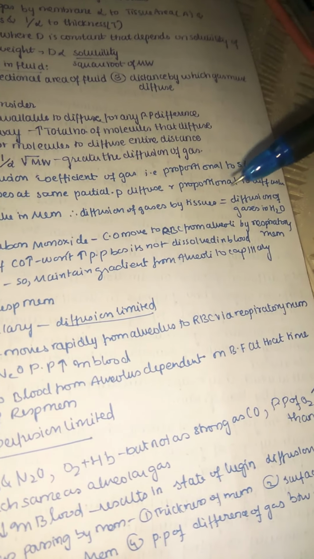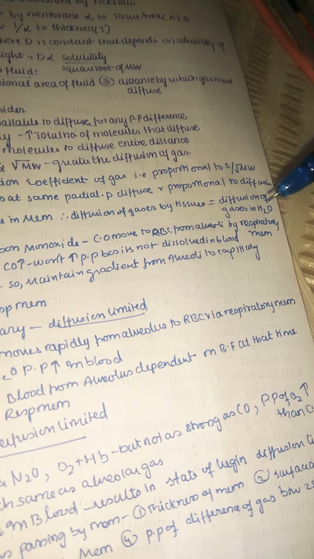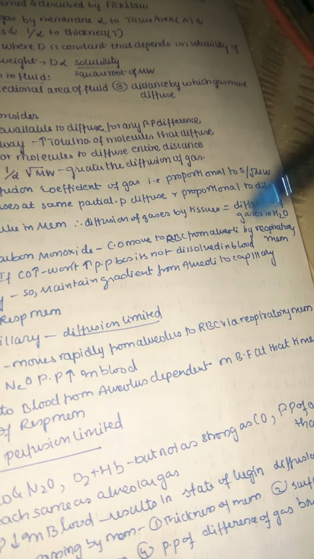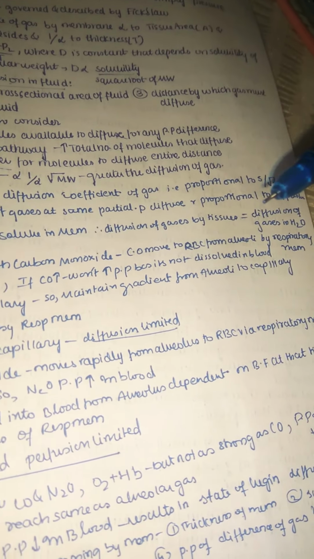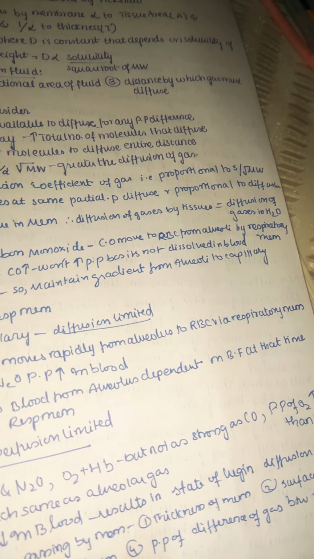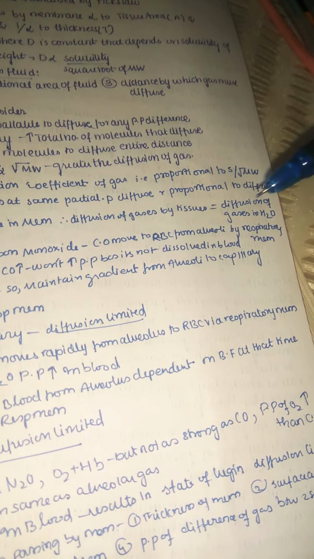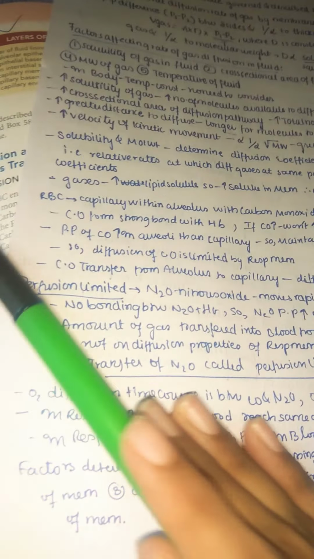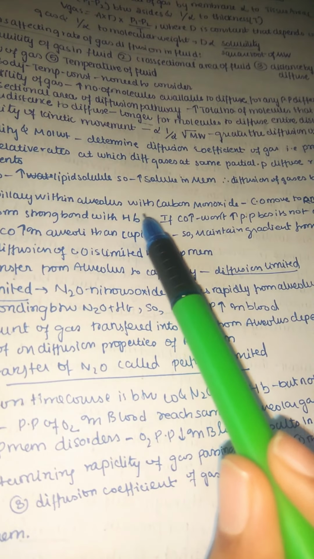Diffusion of gases through tissues is equal to the diffusion of gases in water. Always remember it is the same, because as they are highly water soluble and highly lipid soluble, they can easily diffuse through tissues, and also easily in water. So, RBC to capillary within the alveolus with carbon monoxide.